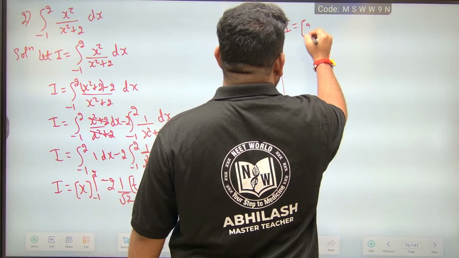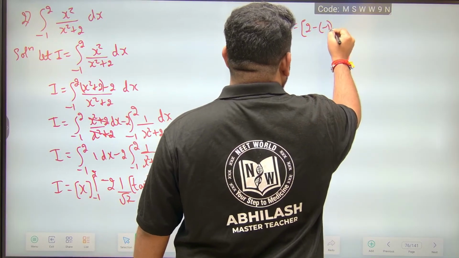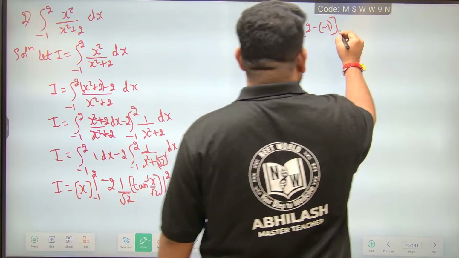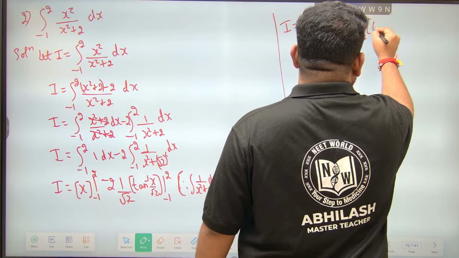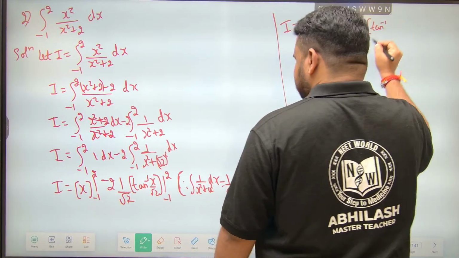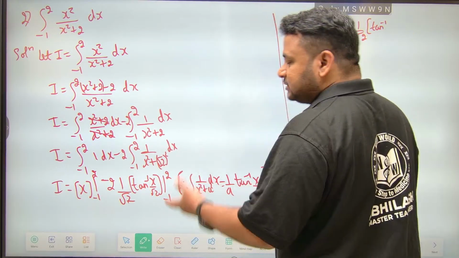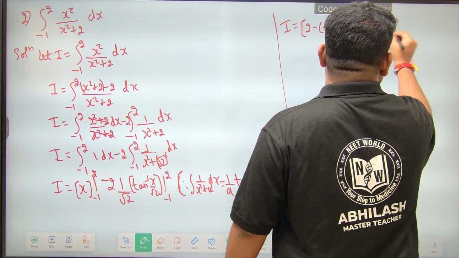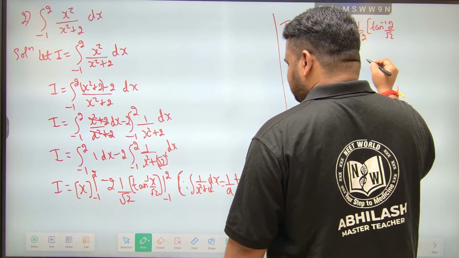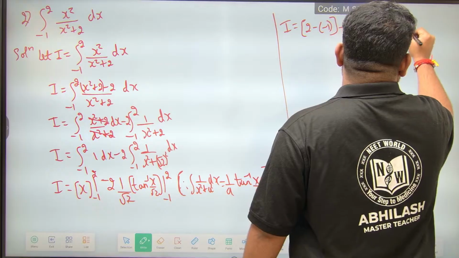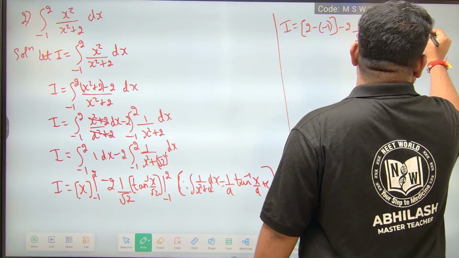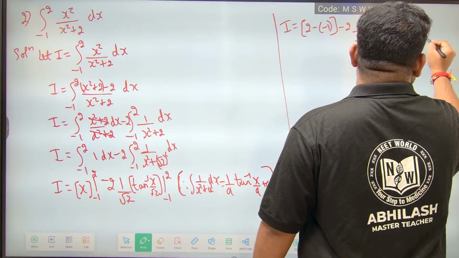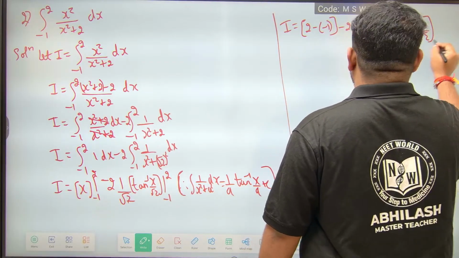This will become 2 minus of minus 1. This will be what? Minus 2 into 1 by root 2 into tan inverse of upper limit, which is 2, upper limit minus lower limit. Tan inverse of 2 by root 2 minus tan inverse of minus 1 by root 2. This is what I have.